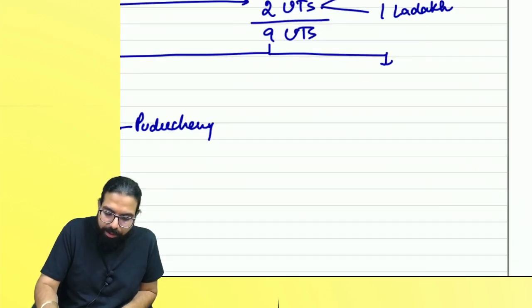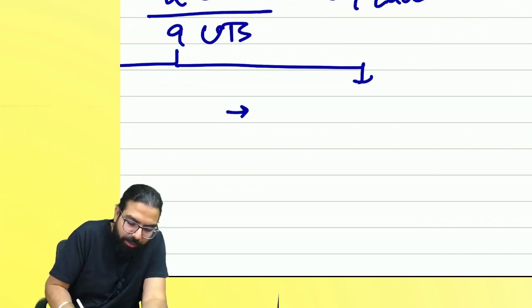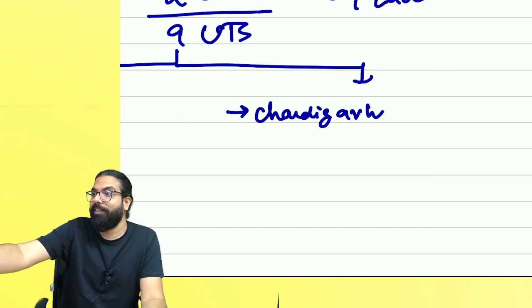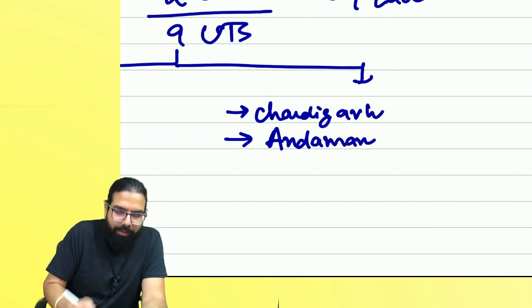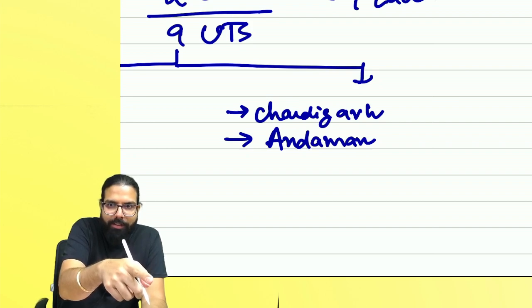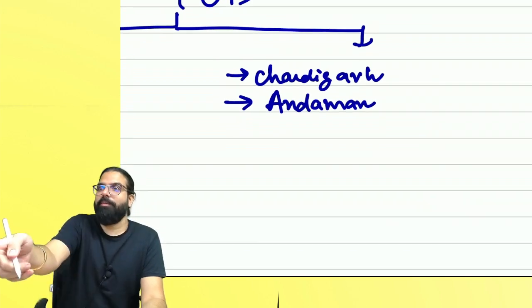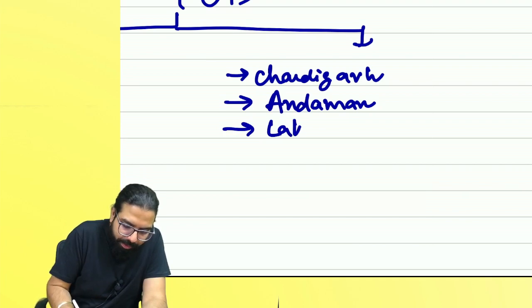Can I go ahead? Chalo. Next. Now, how many UTs are remaining? Six. Can you tell me the name of a UT? Venkat, tell one. Chandigarh. Madam, next. Andaman. See, he's reading. Goa. Correct, no? Sir, liquor is cheap. Goa is a state, not a union territory. Madam, union territory. Lakshadweep. Next.